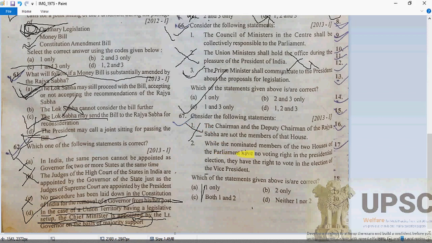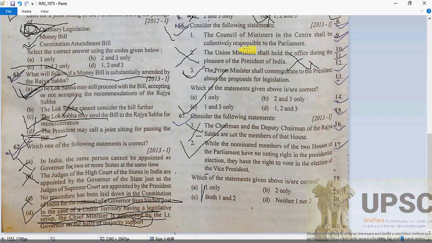Now second: while the nominated members of the two houses of the Parliament have no voting right in the presidential election, they have a right to vote in the election of the Vice President. Definitely 2 is correct here, because the President nominates members to the two houses of the Parliament. So 2 is going to be the correct one here, and 1 is wrong.